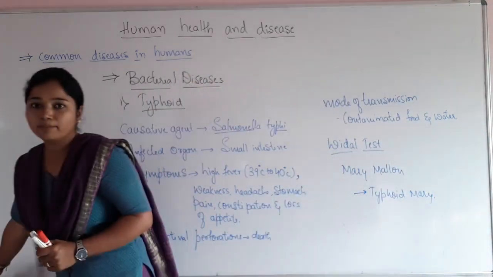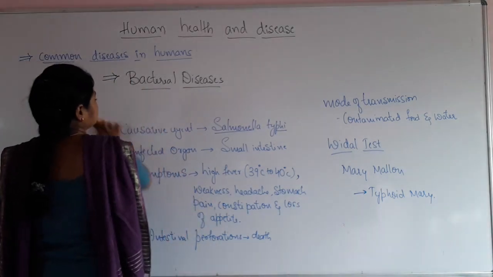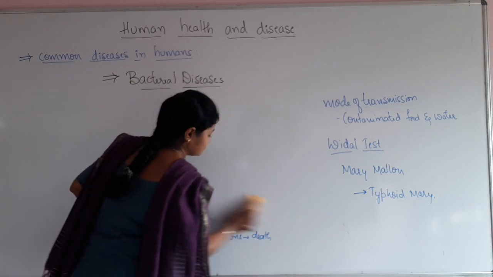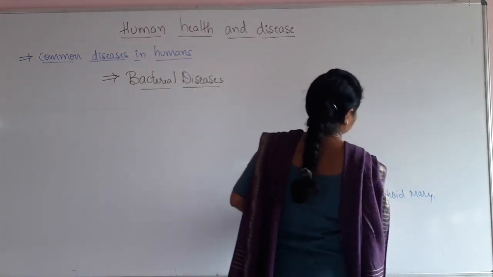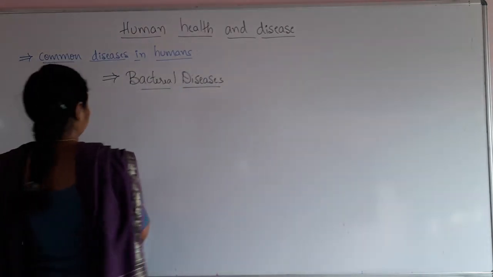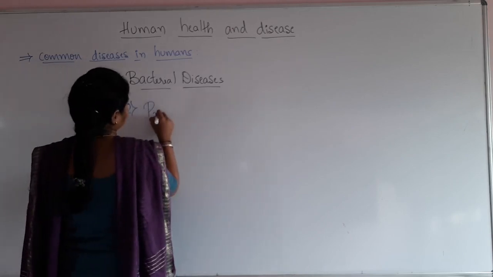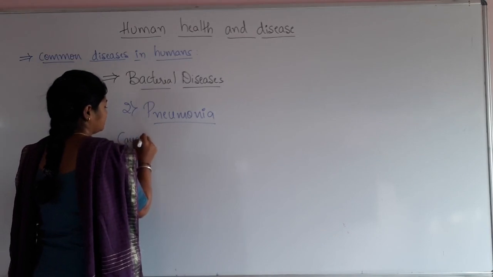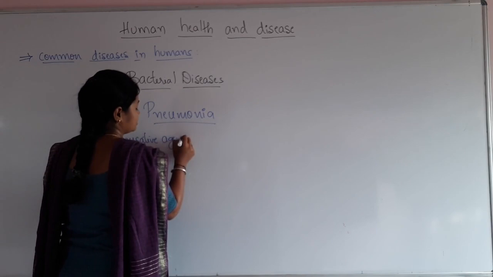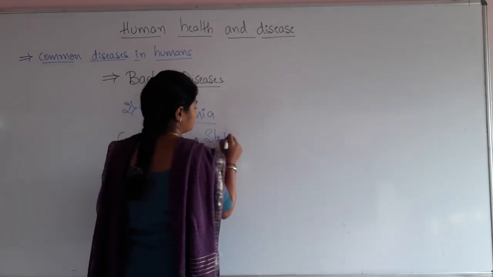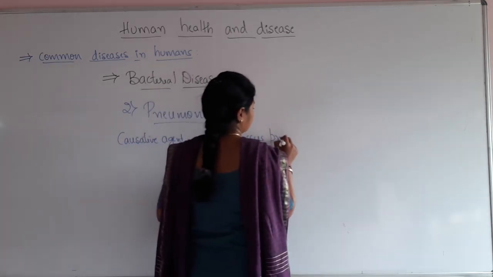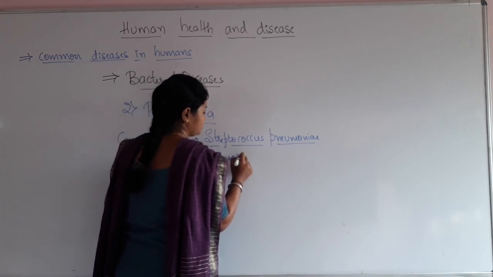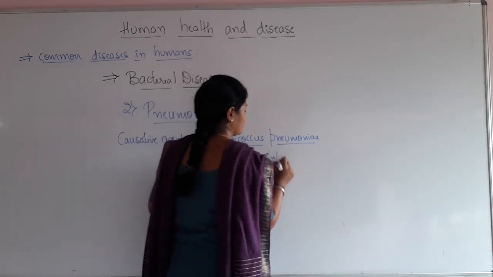So now let us study the second bacterial disease, that is pneumonia. Pneumonia is caused by bacteria. The causative agents are two bacteria: Streptococcus pneumoniae and Haemophilus influenzae.